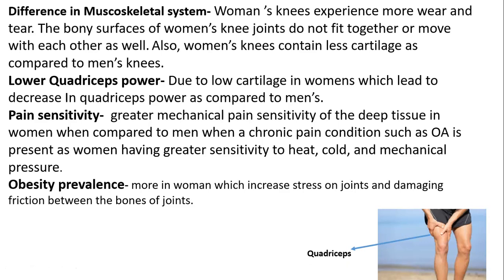Another is pain sensitivity. Women feel more sensitive to heat, cold, and mechanical pressure, so there is greater mechanical pain sensitivity of the deep tissue in women when compared to men. And the last and most important, obesity prevalence. Women are more prone to obesity than men, which leads to damage of their bones and joints due to friction and leads to osteoarthritis.